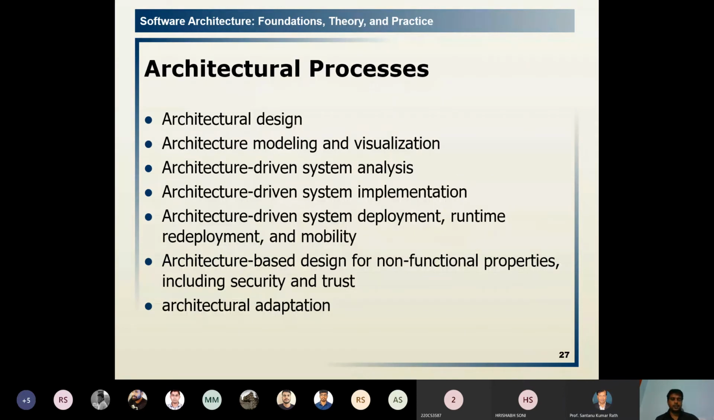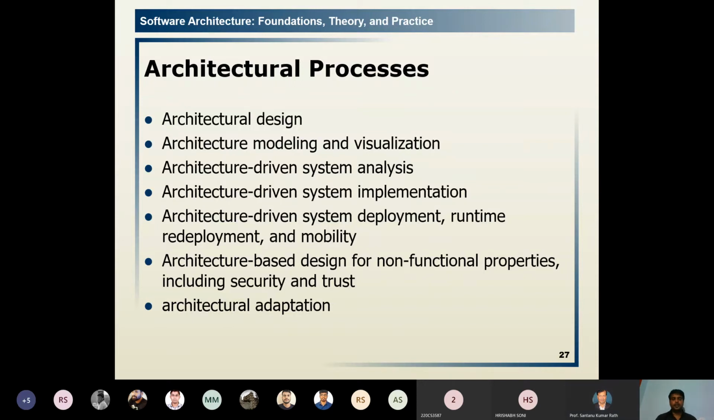Then architectural processes: the design, modeling and visualization, architecture-driven system analysis, their implementation, their deployment, and again execution. If any failure occurs, we will do the correction, make it error free, then redeploy it, and mobility. These are some processes that are associated with an architecture.